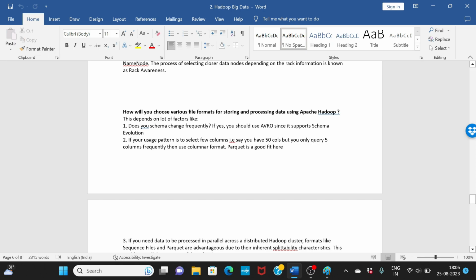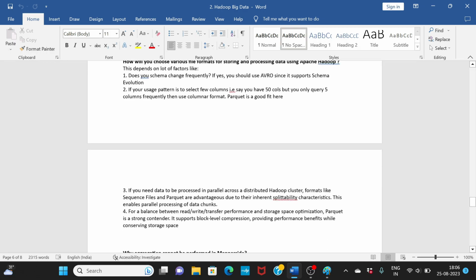How will you choose various file formats for storing and processing using Apache Hadoop? Again, this is something that we have already seen. If your schema is changing, yes, use Avro. If your usage pattern is to select a few columns, let's say 50 columns here, but you want to query only 5 columns, then you use a columnar format. Parquet may be a good fit.